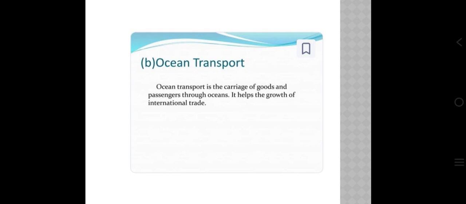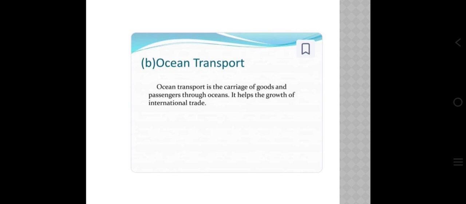Various types of transportation are also there: passenger transportation, freight transportation, public transportation, private transportation, and intermodal transportation. Passenger transportation is only useful for moving people. Freight transportation is helpful for moving goods, not people.